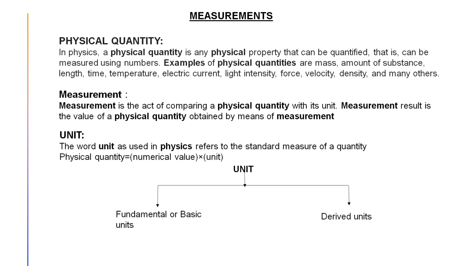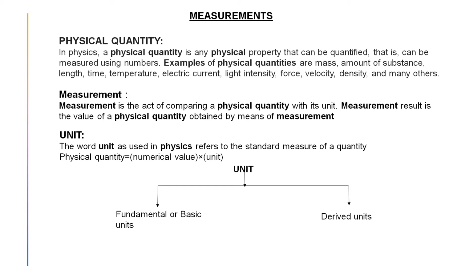Coming to the next point, how can we measure it? When we are talking about measurement, measurement is nothing but a comparison between a physical quantity and a standard quantity of the same kind of physical quantity, or a standard value of the same kind of physical quantity. That is known as measuring or measurement. So measurement is nothing but comparison.